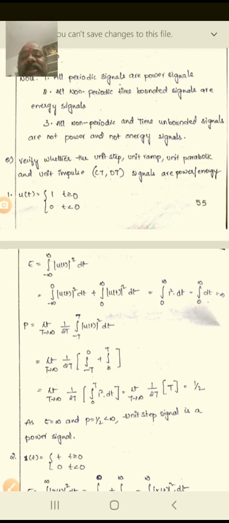This is about the verification of the signal, whether it is energy or power. Try to understand this, it's very important.